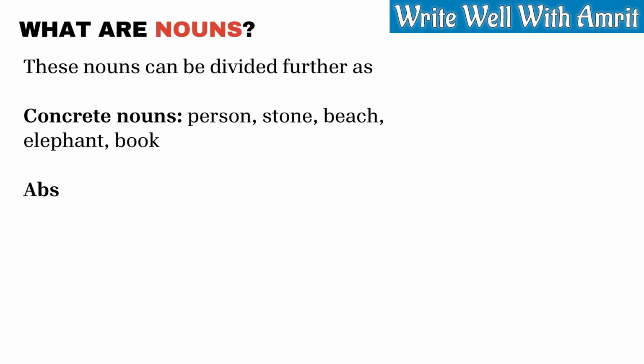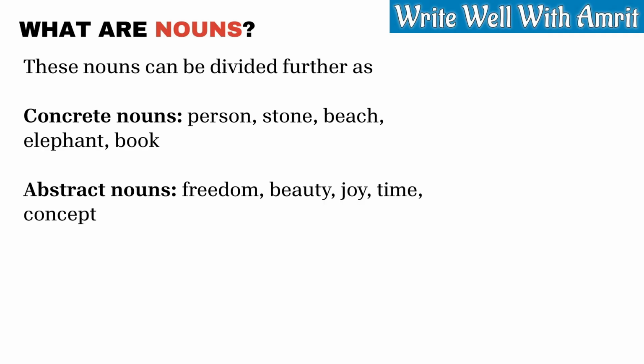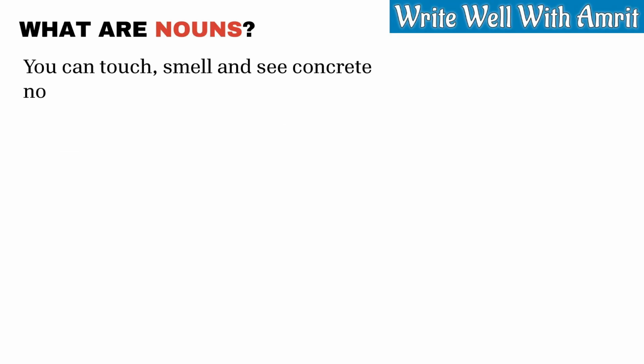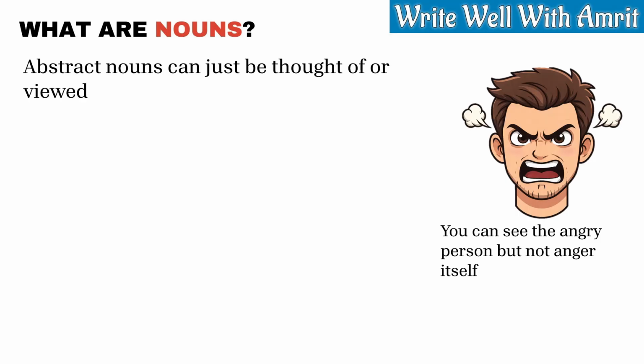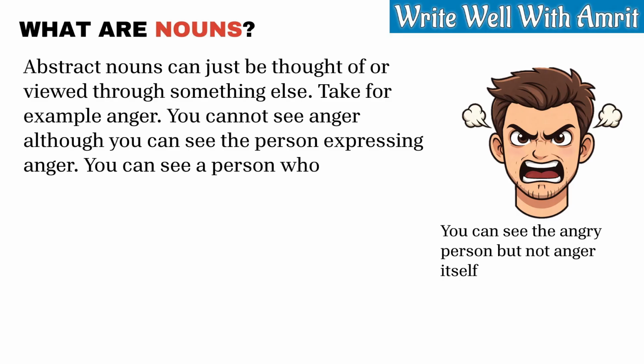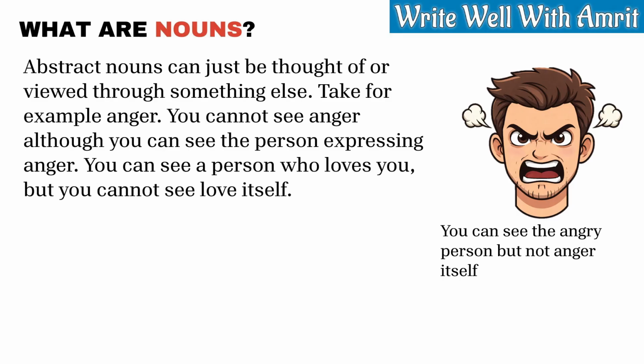These nouns can be divided further into concrete nouns like person, stone, beach, elephant, book, and abstract nouns that can be freedom, beauty, joy, time, concept. You can touch, smell, and see concrete nouns. For example, you can see a person, you can touch a stone, you can see an elephant, you can pick up and smell a book. Abstract nouns can just be thought of or viewed through something else. Take for example anger. You cannot see anger although you can see the person expressing anger. You can see a person who loves you but you cannot see love itself.